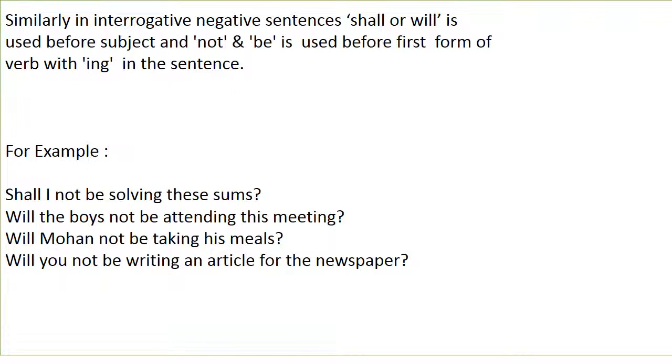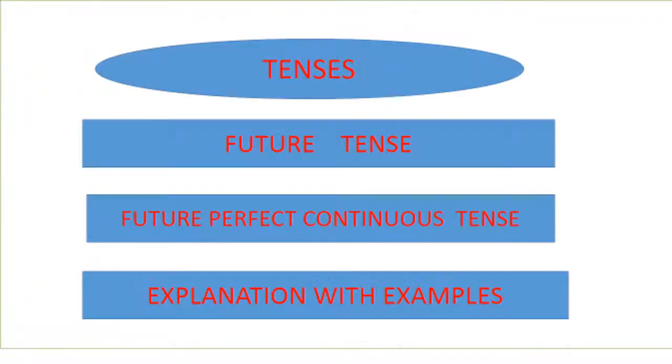Similarly, in interrogative negative sentences, shall or will is used before subject and not and be is used before first form of verb with ing in the sentence. For example, shall I not be solving these sums? Will the boys not be attending this meeting? Will Mohan not be taking his meals? Will you not be writing an article for the newspaper?